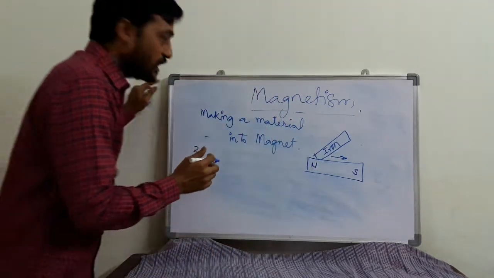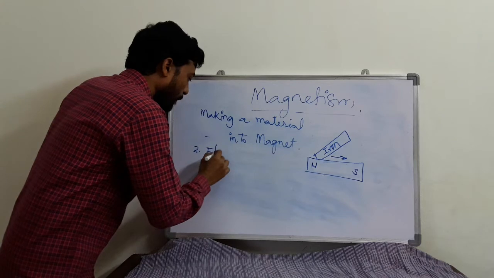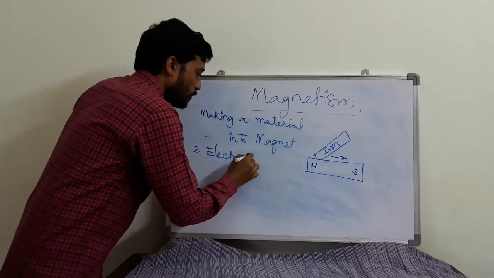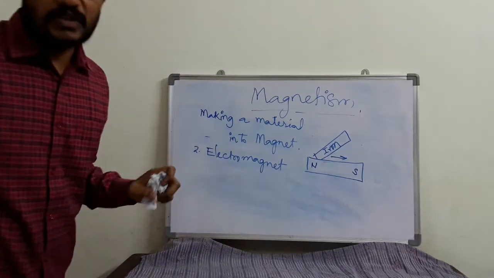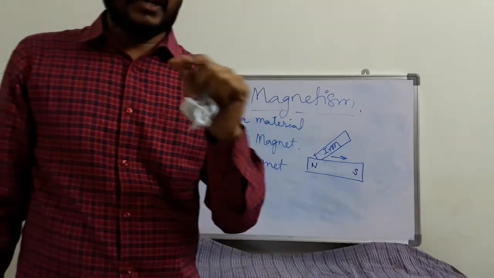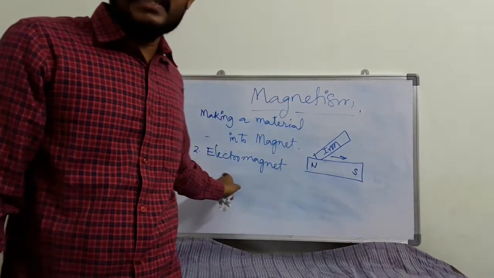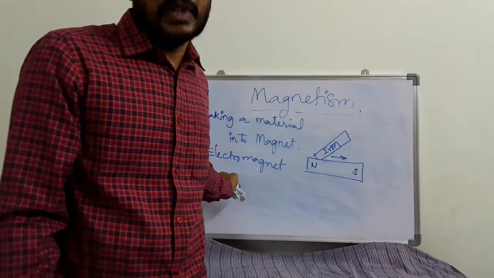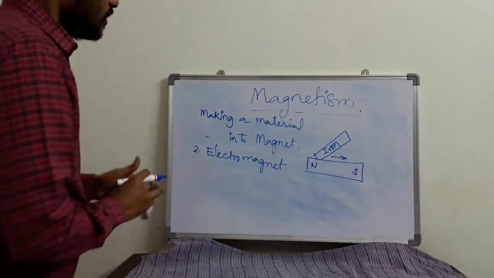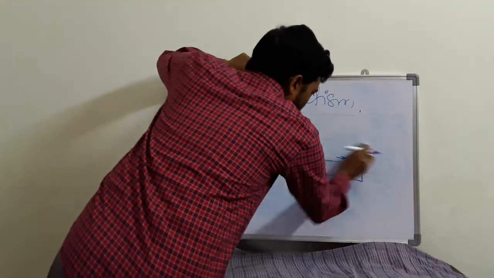Okay. So that we call an electromagnet. So electromagnet means using electricity and making a material show the property of a magnet. Okay. So how do we do this? So how to make an electromagnet?